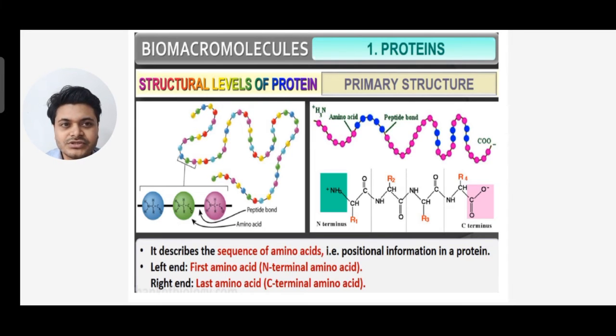So the primary structure of protein is a straight structure. You can see on top one straight chain, made up of numerous amino acids joined by peptide bonds to form a protein. As I said, the unit of protein is an amino acid. In the figure you can see the amino acid and then the peptide bond.